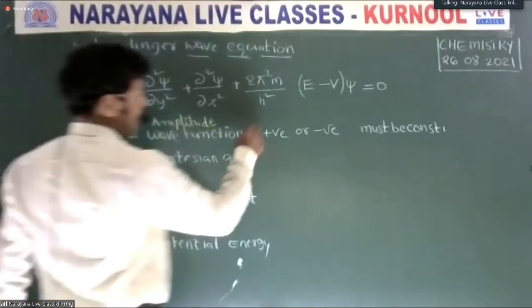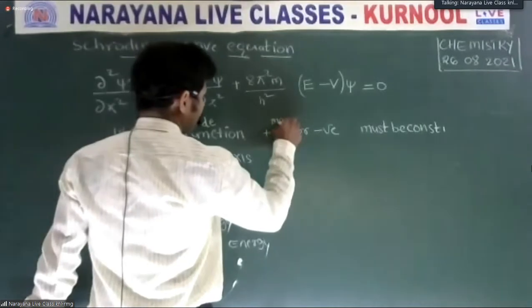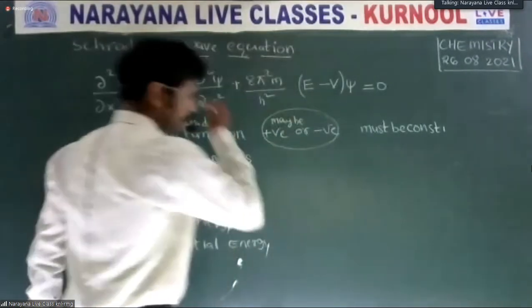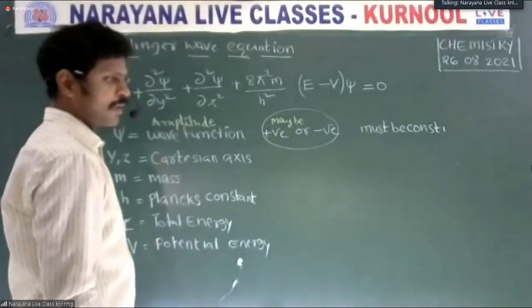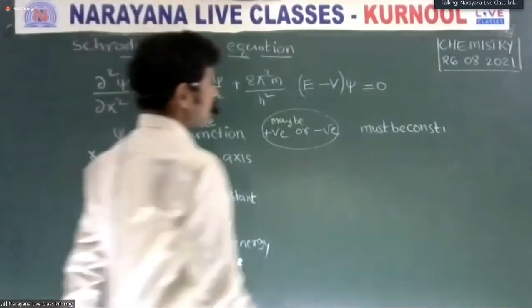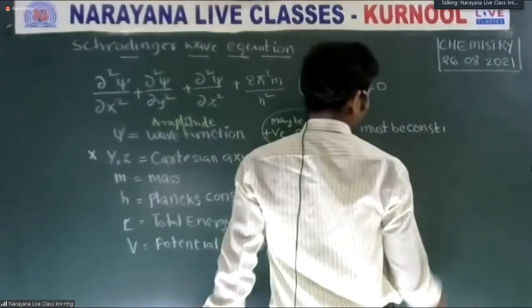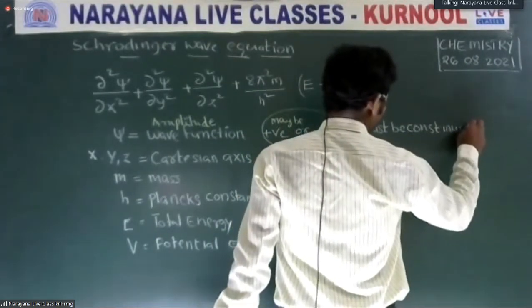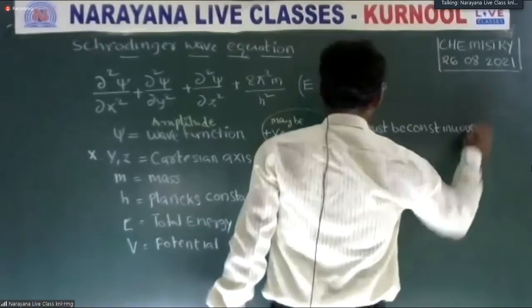What is the significance in 2 marks? Psi may be positive, negative, or also zero. Psi must be continuous. Is it clear? It is the significance of psi.